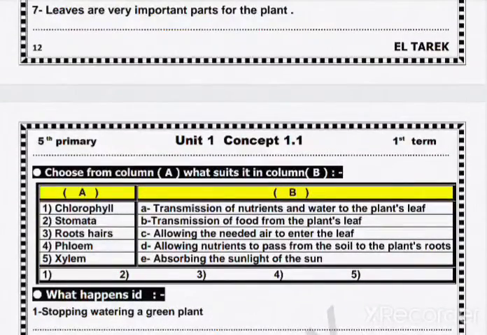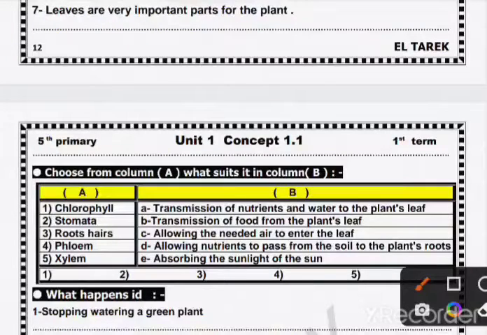Choose from column A column B. Number 1 chlorophyll. بيعمل ايه chlorophyll ده؟ سمعك بتقول chlorophyll بيعمل ايه؟ Chlorophyll هو بيمتص ضوء الشمس، يبقى number 1 مع ايه؟ طب stomata تعمل ايه؟ Allow the needed air to enter اهي خلاص.